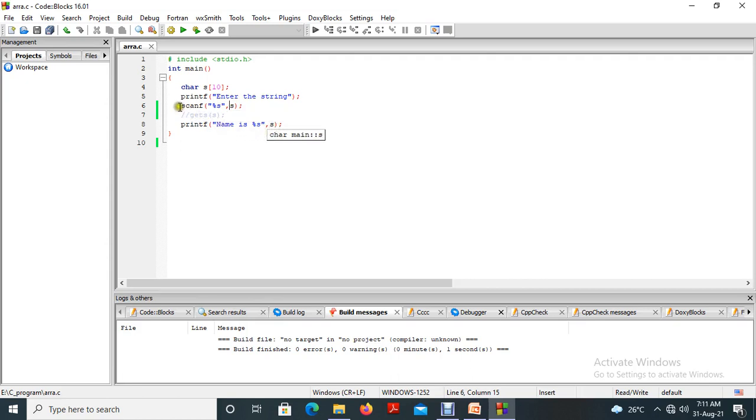I can collect the value in another way. Instead of using scanf, I can use gets. gets is an inbuilt function, like main is a function. Likewise, we have an inbuilt function named gets. Inside gets we mention the array name, so that it collects the value in this array. Let me run this program.